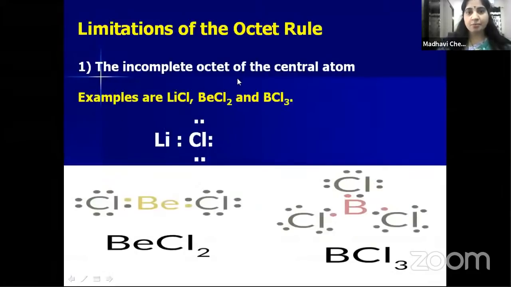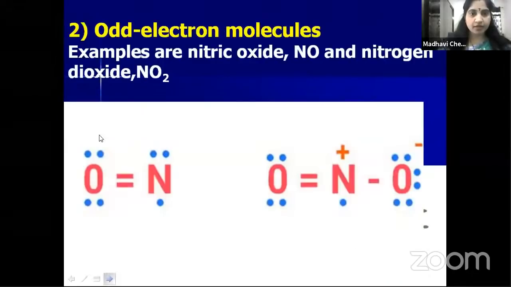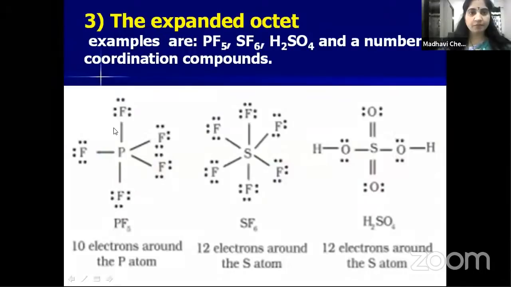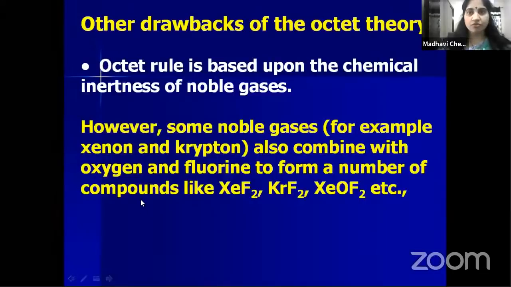The incomplete octet of the central atom, and the next one is odd electron molecules. The next one, the expanded octet. Now let us see some more drawbacks of the octet rule.